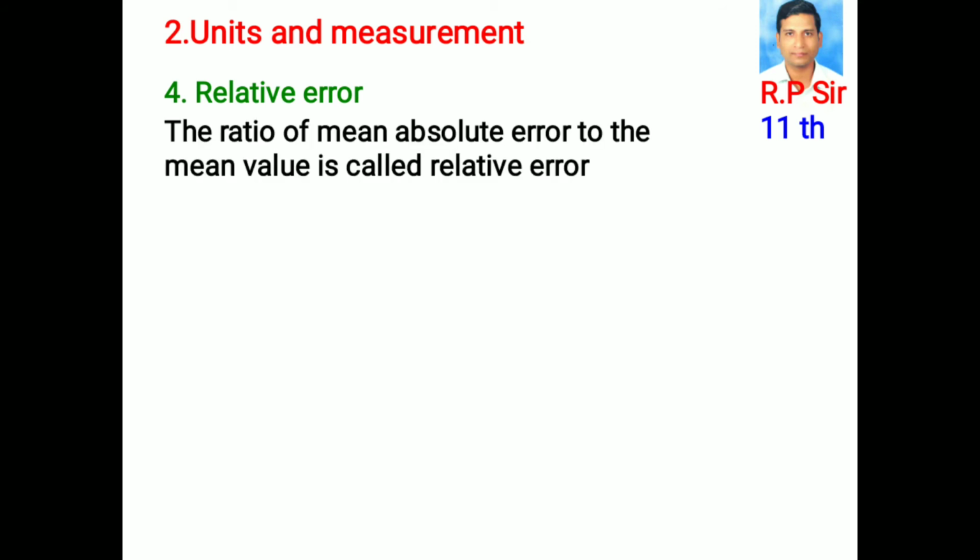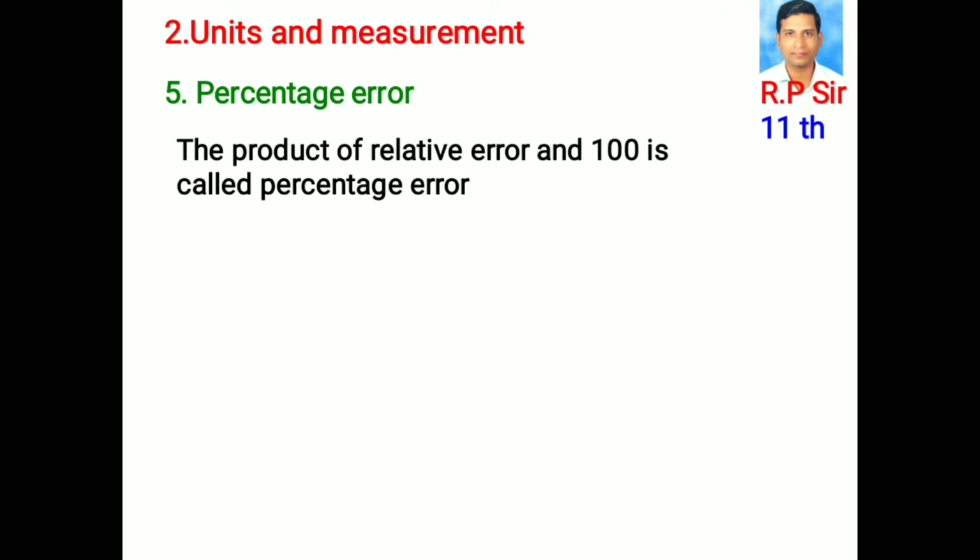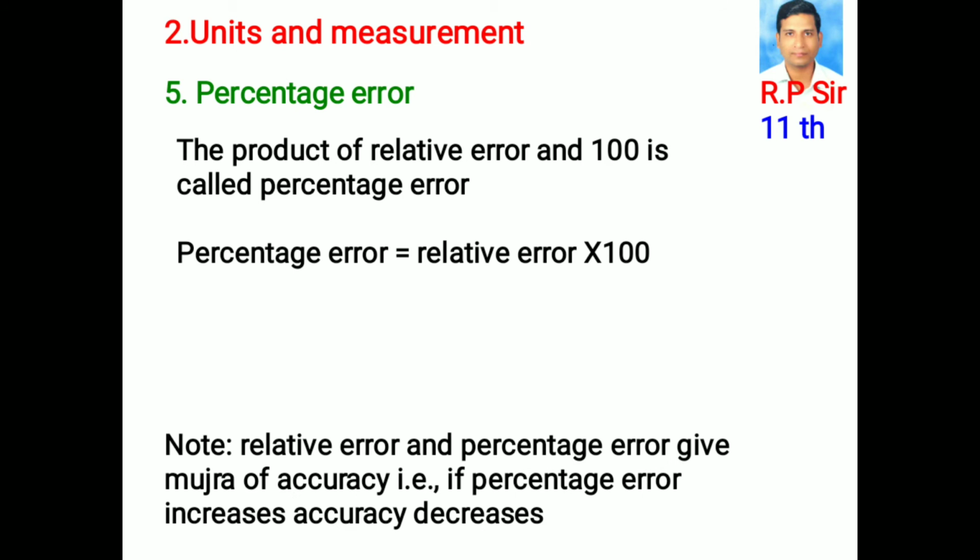Relative error. The ratio of mean absolute error to the mean value is called relative error. Relative error is equal to delta A mean by A mean. Percentage error. The product of relative error and 100 is called percentage error. Percentage error is equal to relative error into 100. Relative error and percentage error give a measurement of accuracy. That is, if percentage error increases, accuracy decreases.